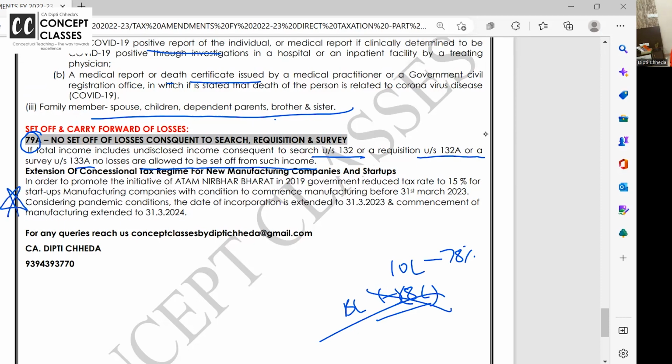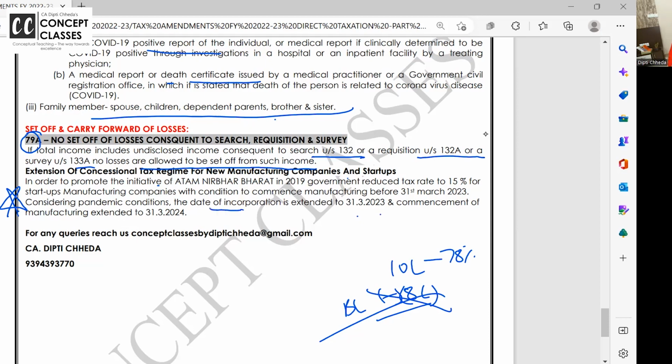I have added this, it is not an amendment covered in your books, but this is fine, very nice, that for startups and all, for Atmanirbhar Bharat startups and all, the government said that the tax rate will be 15% for the companies who are indigenously manufacturing, because so many things we are dependent on outside for the parts and all. So for manufacturing, they have extended the time till March 23.